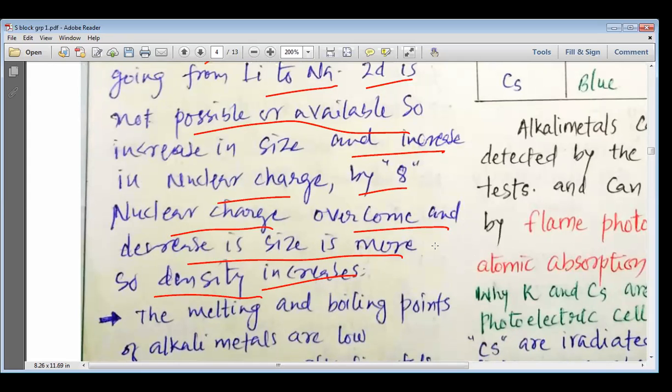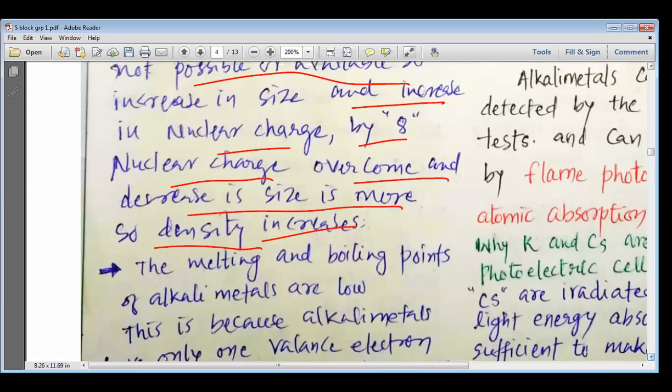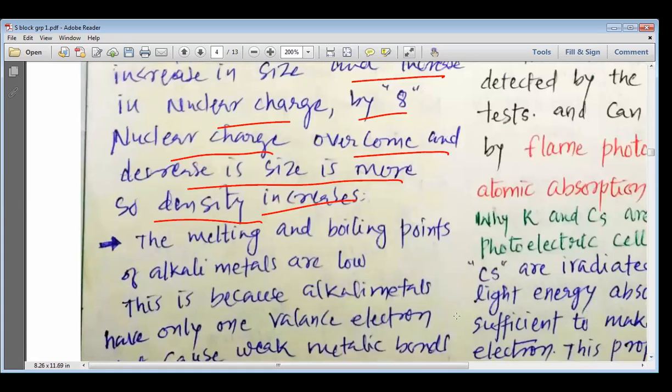So my dear students, going from lithium to sodium, the increase in mass outweighs the increase in volume, and thus the density increases. But in case of sodium to potassium, the increase in volume outweighs the increase in mass, and thus the density decreases.